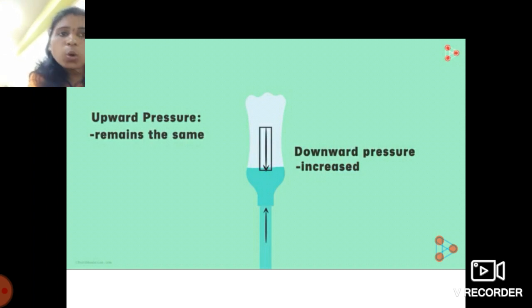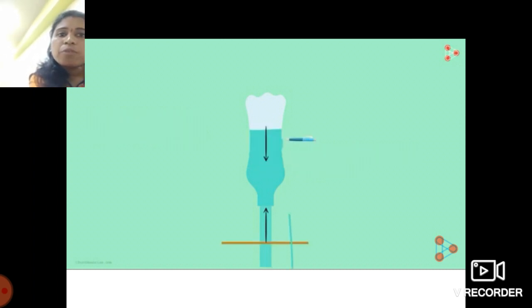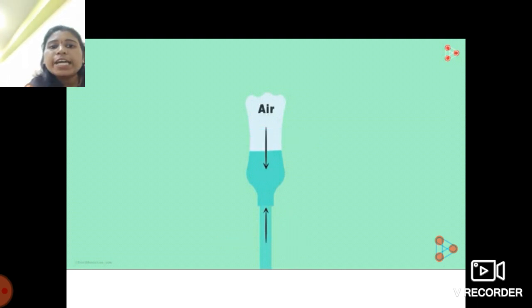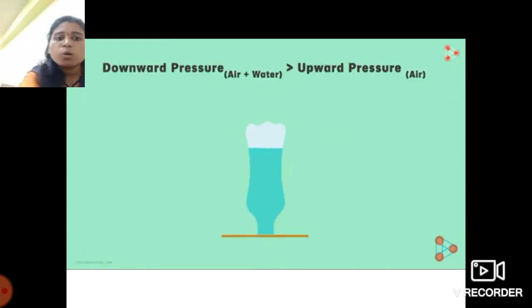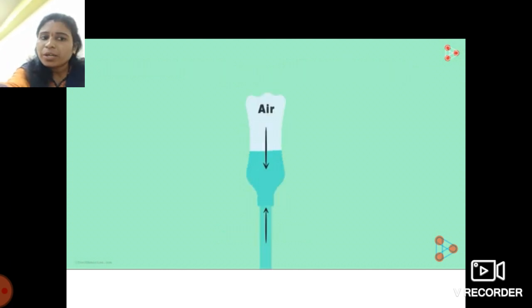When we made the holes in the bottle, we allowed the air to flow inside it from the top. So the air from the top starts exerting pressure on that water, and the combined pressure of air and water from the top could easily overcome the pressure exerted by the air from the bottom.